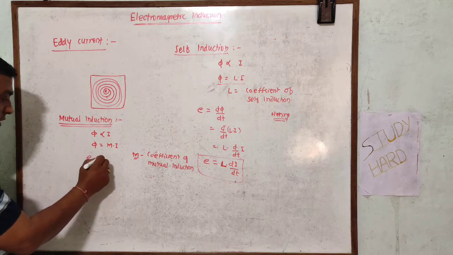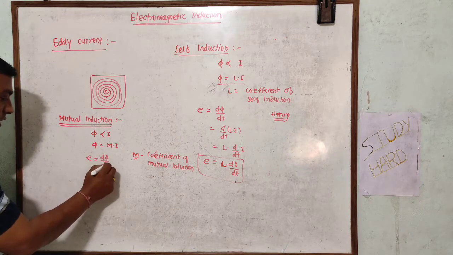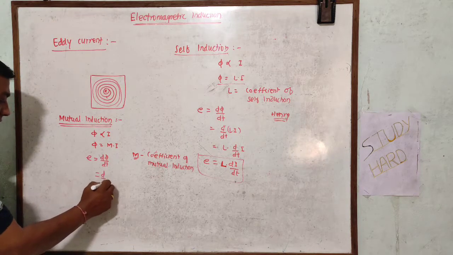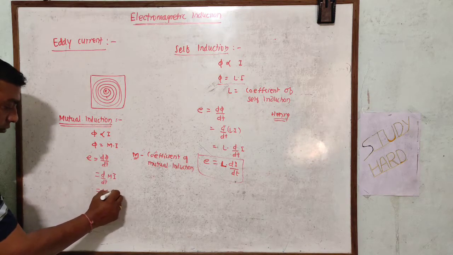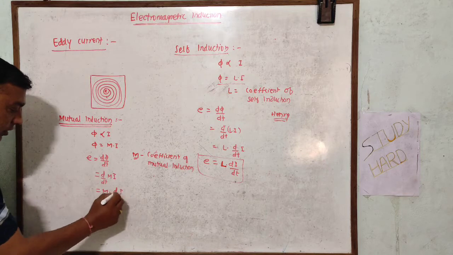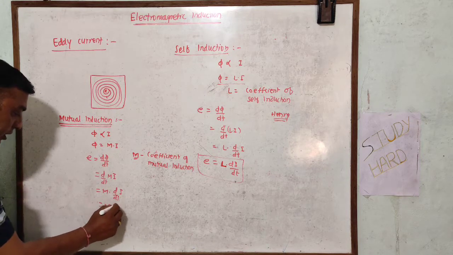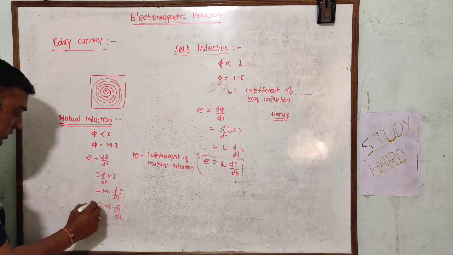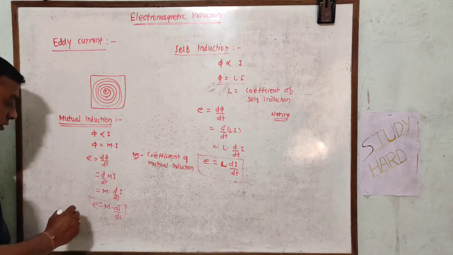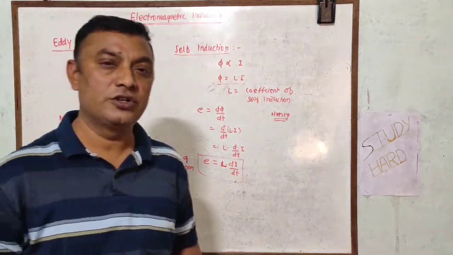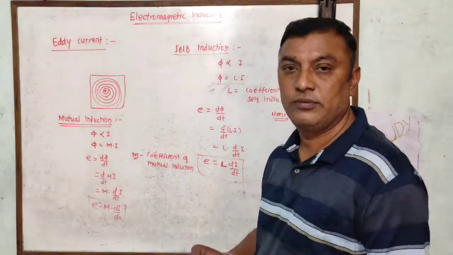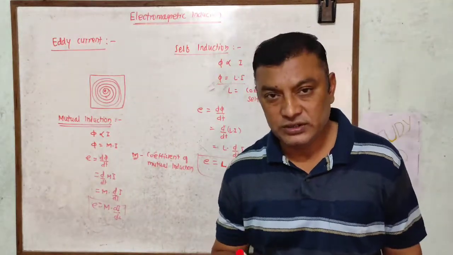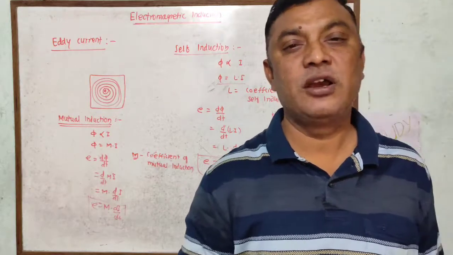According to Faraday's law of electromagnetic induction, E is equal to d phi by dt. So d by dt of M into I. M is taken outside the derivative, so we get the formula M into di by dt. So this is the formula for the coefficient of mutual induction, that is E is equal to M into di by dt.